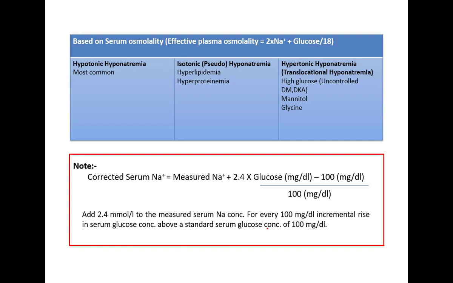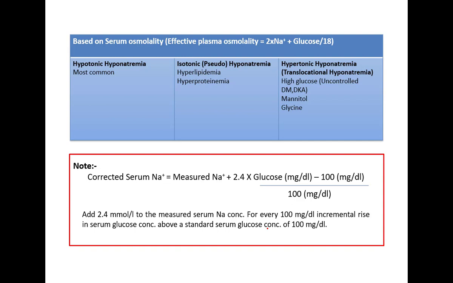On the basis of serum osmolality, I already discussed the effective plasma osmolality is equal to 2 sodium plus blood glucose divided by 80. On the basis of this, it is further subdivided into hypotonic hyponatremia. This is the most common type of hyponatremia. Another one is the isotonic, that is pseudo hyponatremia. I already discussed the pathophysiology of pseudo hyponatremia.